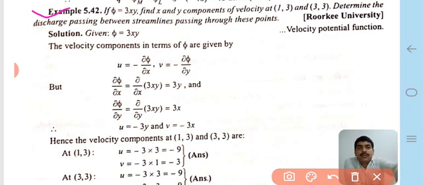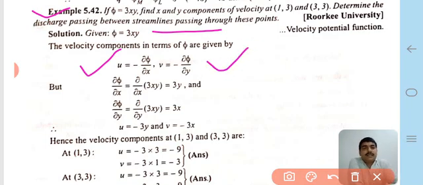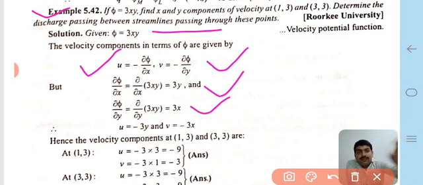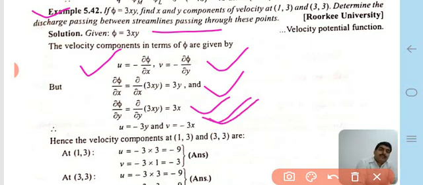Given the potential function φ = 3xy, the velocity components in terms of φ are u = -∂φ/∂x and v = -∂φ/∂y. Taking the partial derivatives of φ with respect to x and y gives 3y and 3x. Therefore u = -3y and v = -3x.